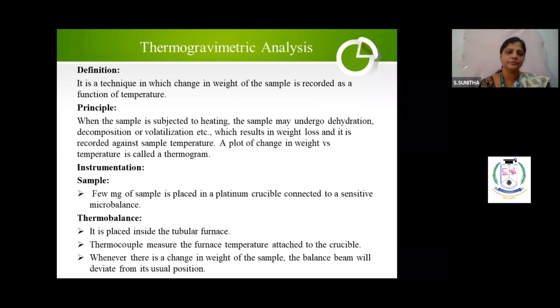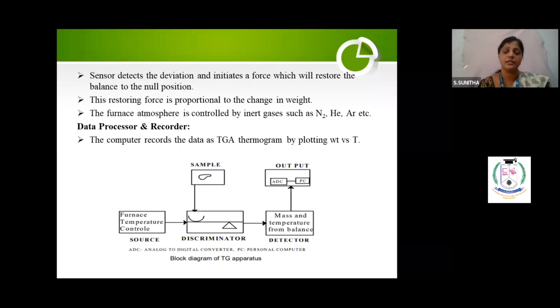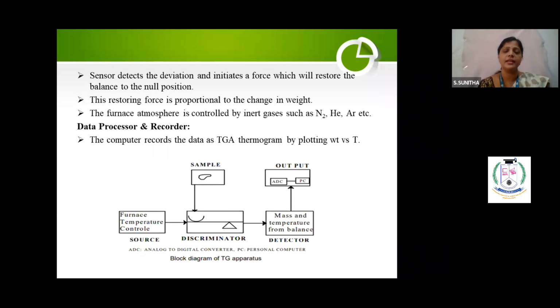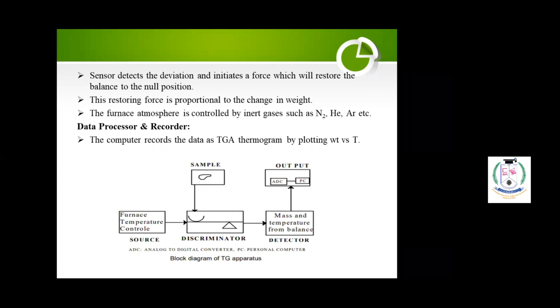Listen here. In the instrumentation, you have the sample, the thermobalance, and the data processor and recorder. The computer records the TGA thermogram by plotting, as I told you already, change in weight versus temperature. The source is the furnace temperature controller.